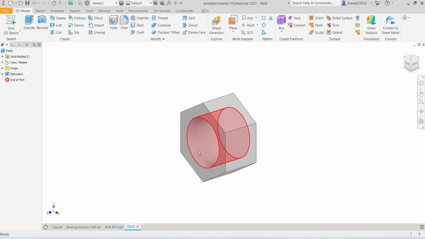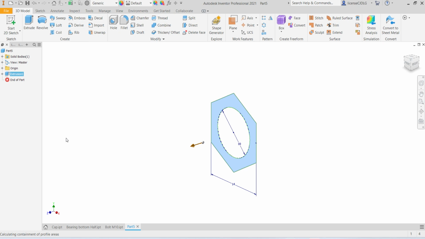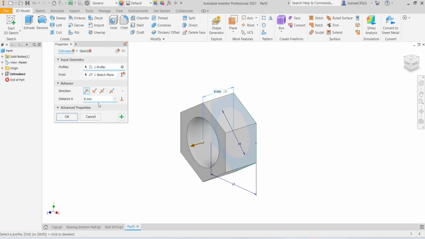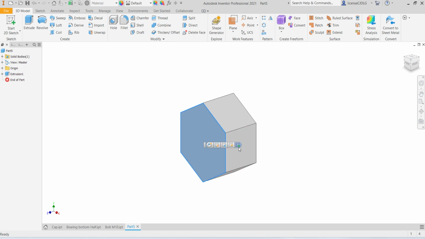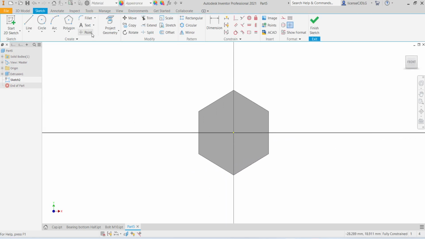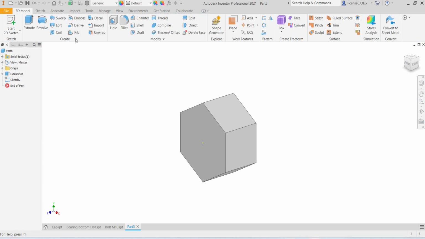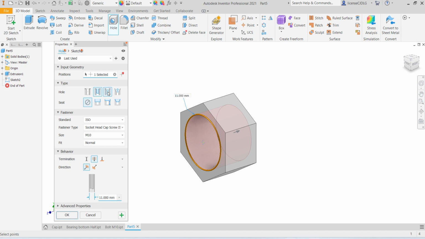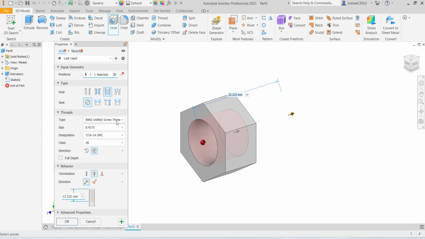So actually we require an M10 thread inside, so edit feature, extrude this also, select this surface, create one point, finish sketch, select hole, select here tab, isometric, that is M10, click OK.